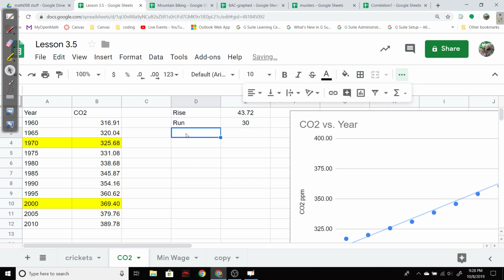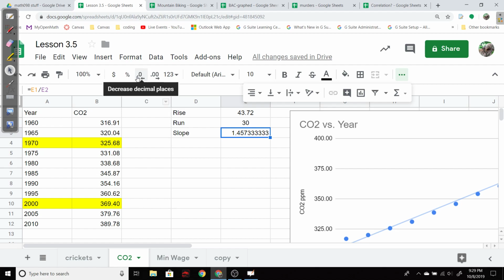And then we want to find the slope. The slope is equal to the rise divided by the run. My spreadsheet says the slope's around 1.4573, and we have those numbers to 5 significant figures in terms of the CO2. The year's not that important.